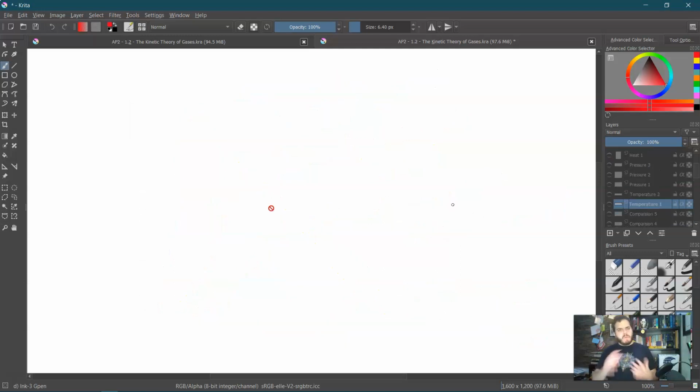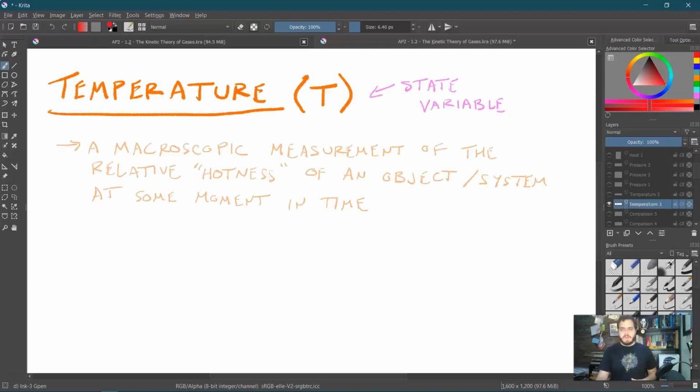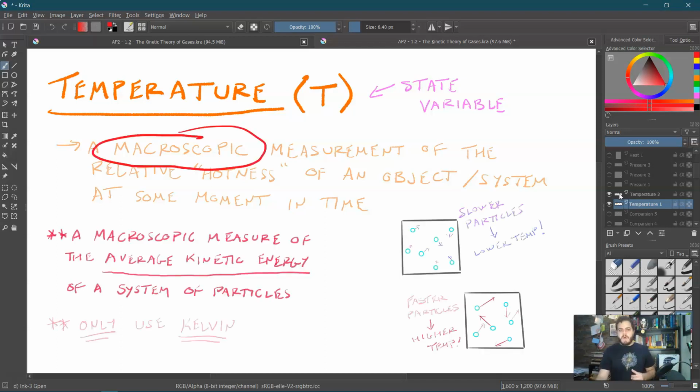Now that we've formally defined what the kinetic theory is, we're going to go back to what we talked about last video and redefine four key concepts in terms of what we now know is the true cause or the true meaning. So first off, we have temperature. And we already learned, this is notes you already took, that temperature, capital T, is a macroscopic measurement of the relative hotness of an object or system at some moment in time. It is also a macroscopic measure of the average kinetic energy of a system of particles.